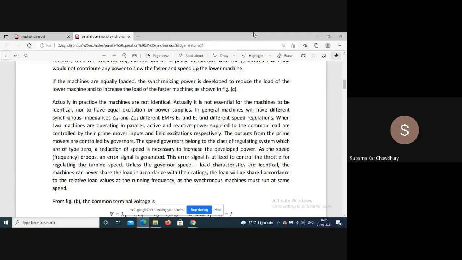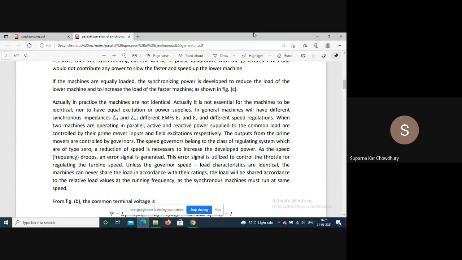That is, for thermal power plants, it depends on the steam flow, and in the hydel power station it depends on the water flow. So these have to be regulated to regulate the prime mover input, and that is regulated by devices which are called speed governors.